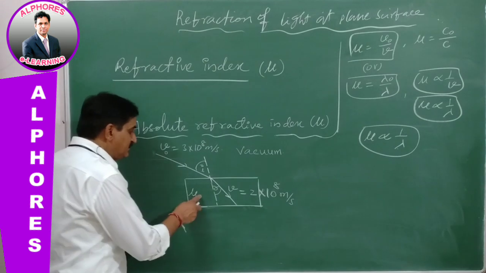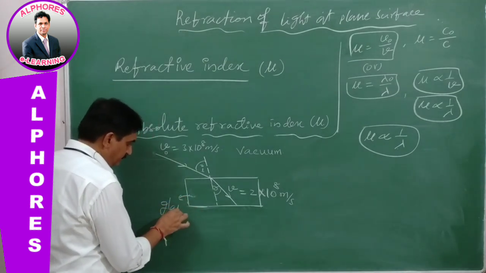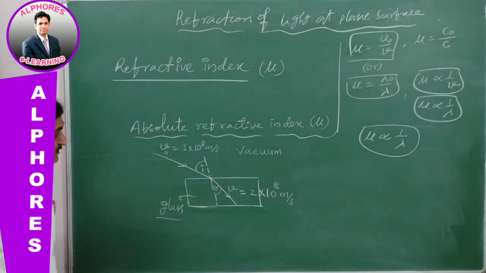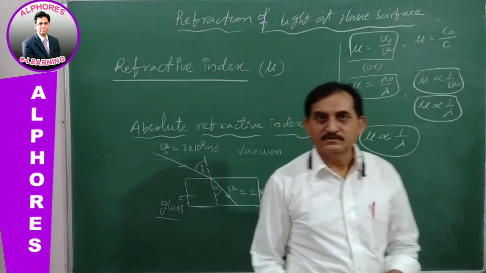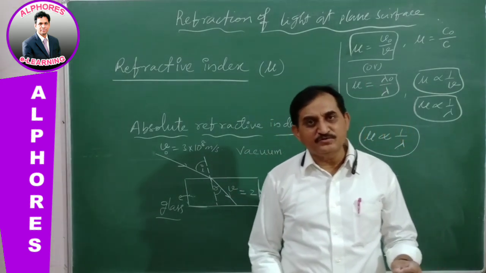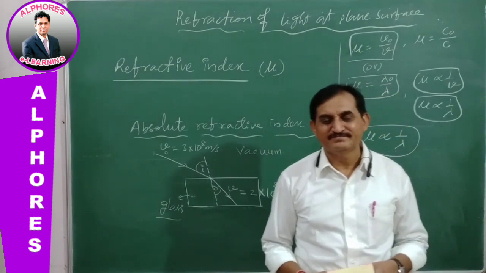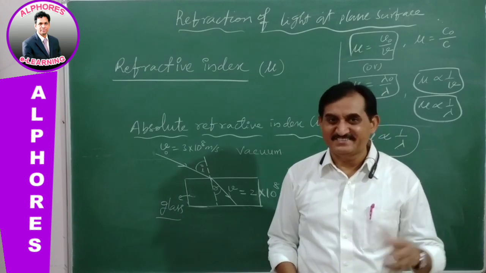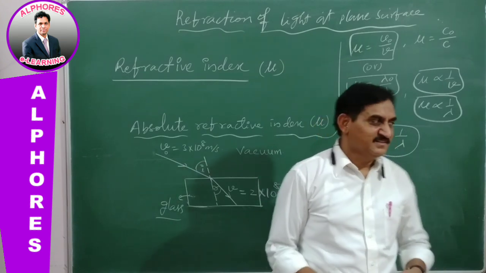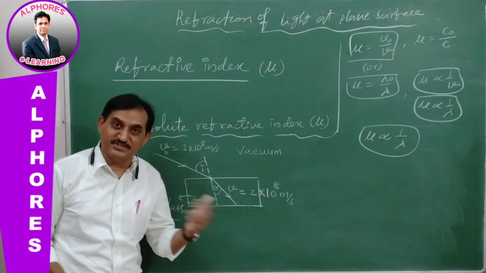Suppose this is a glass. So this glass has a fixed refractive index. Is the absolute refractive index value fixed for this glass? No. As the light changes, as the color changes, the corresponding refractive index of the same glass material will change.